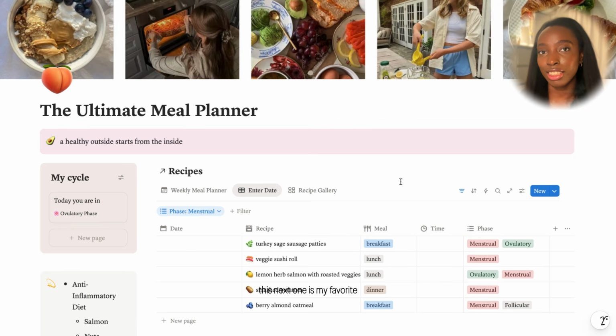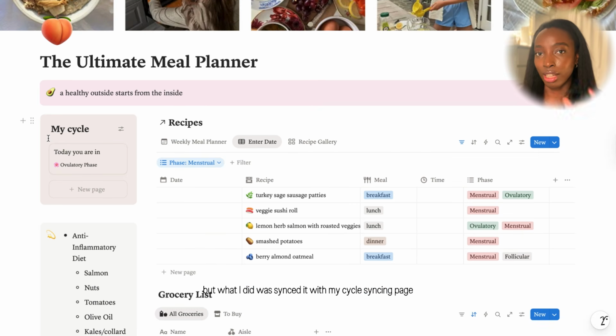This next one is my favorite. I did some manual editing to tailor it to my needs. So in 2026, I really want to focus on cycle syncing and having an anti-inflammatory diet. And so I found this meal planner, another template on Notion, but what I did was sync it with my cycle syncing page.